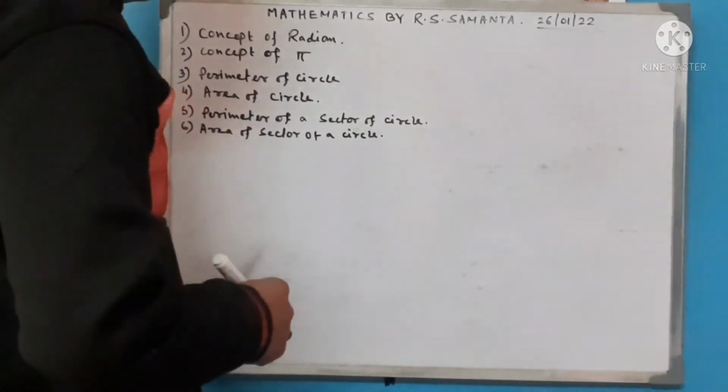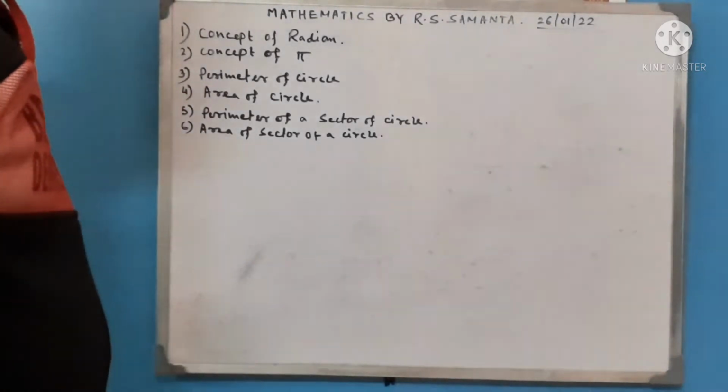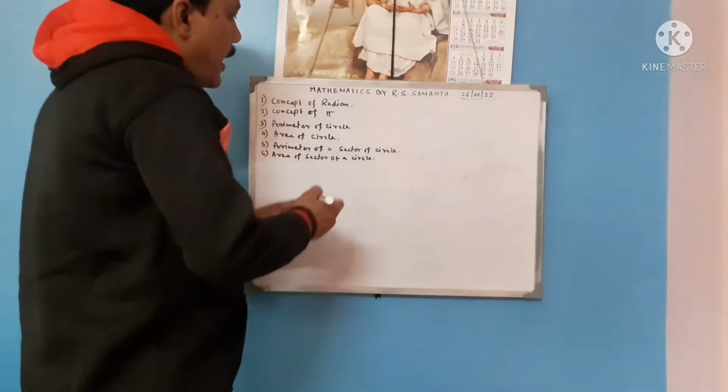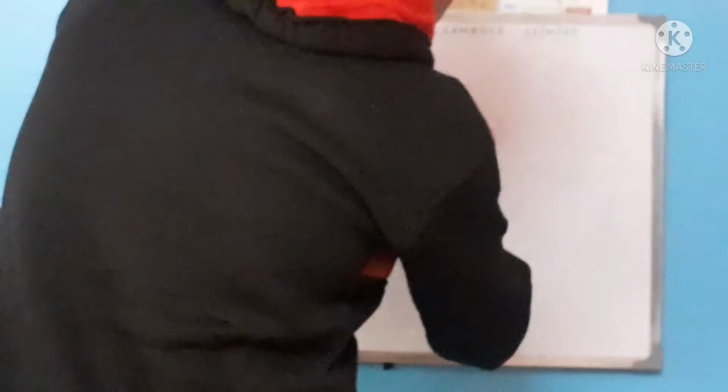Concept of radian. Actually, if we cut an arc which measures the radius of a circle from the periphery of the circle, that arc makes an angle at the center of the circle.